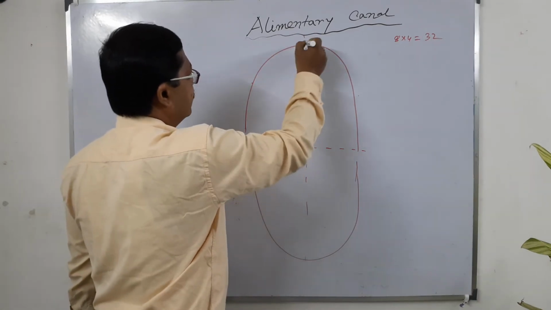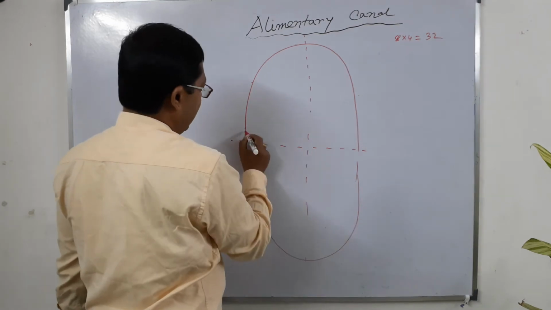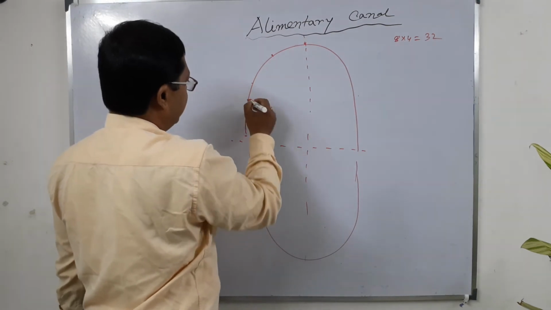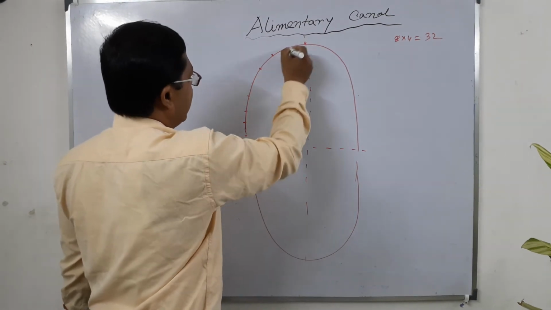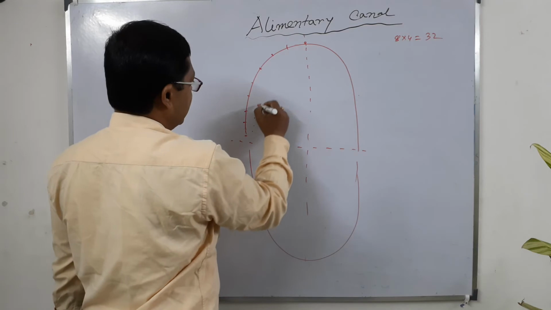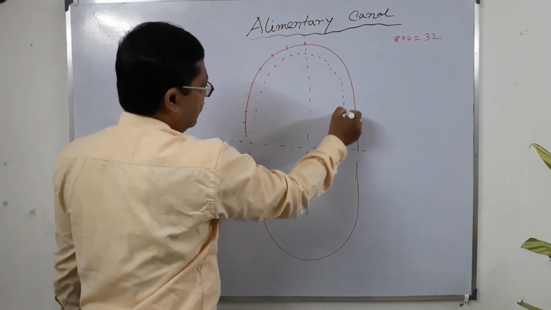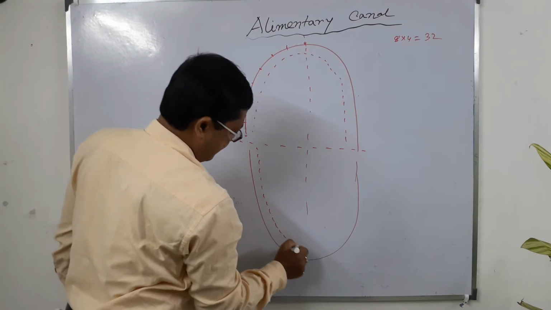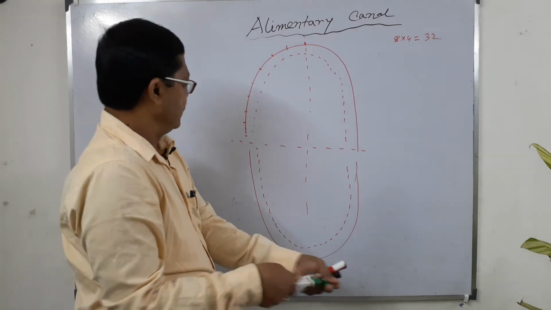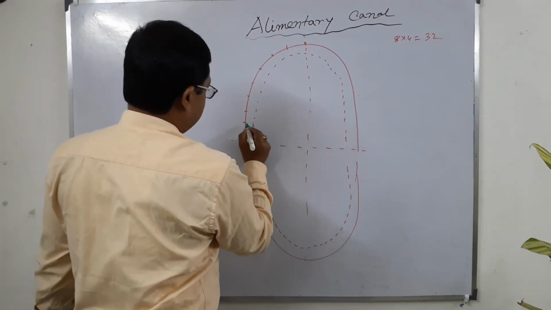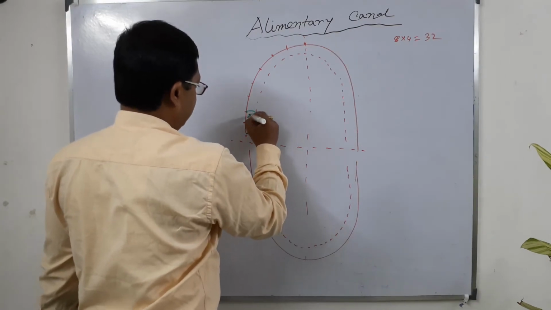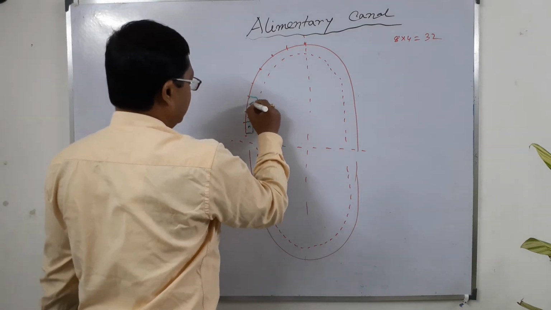Consider 8. We divide this part into 8 zones: 1, 2, 3, 4, 5, 6, 7, 8. Then we draw an imaginary line. In the teeth structure, first molar, second molar, third molar.